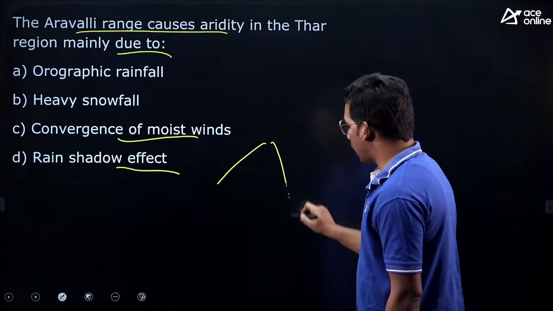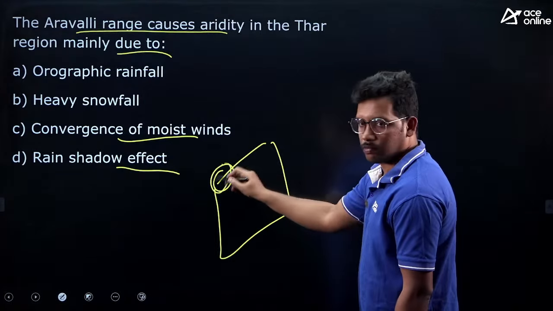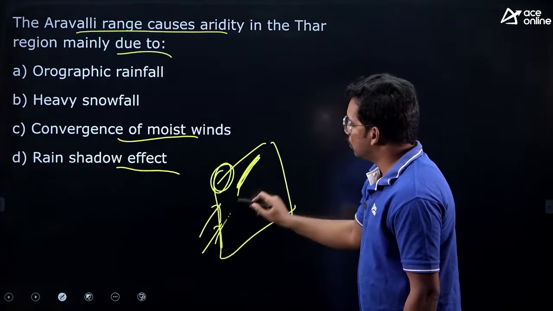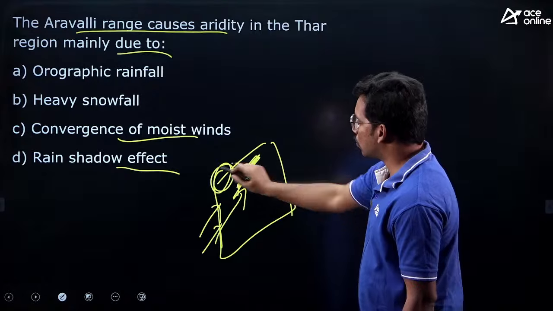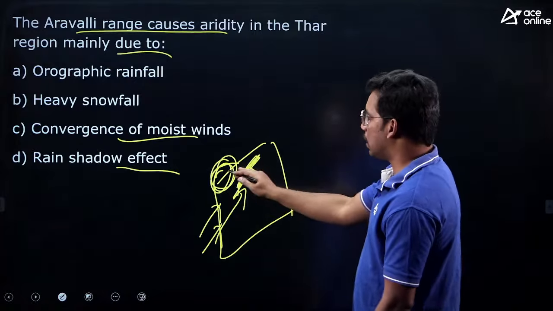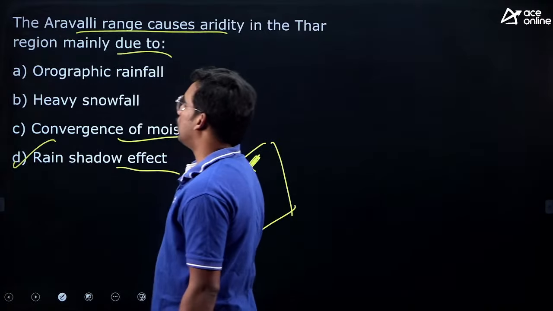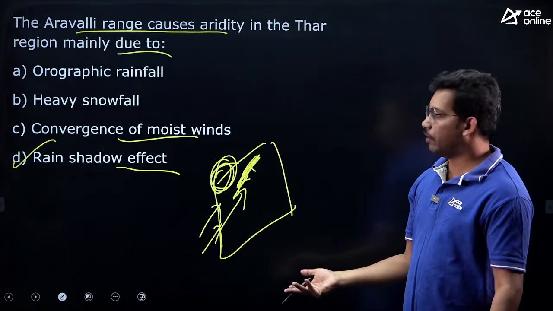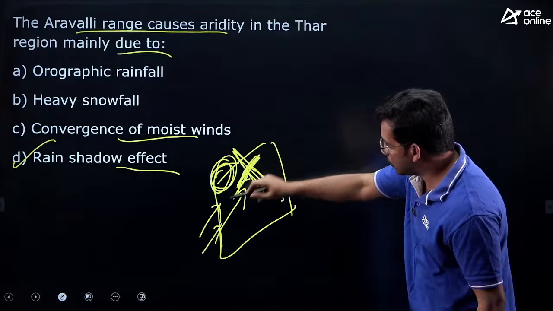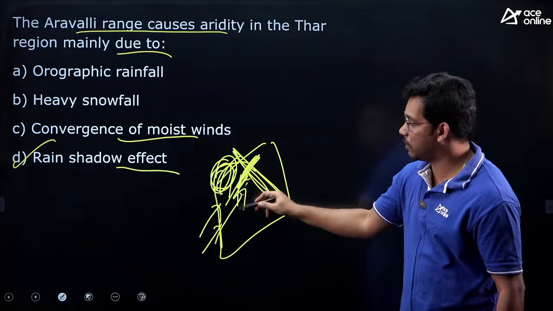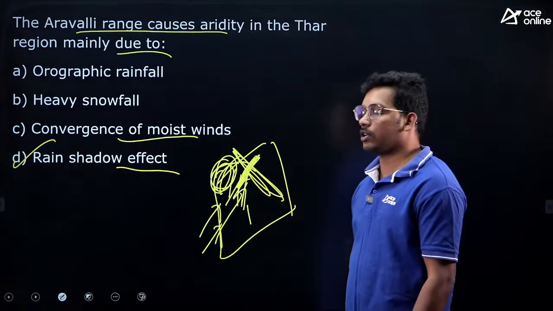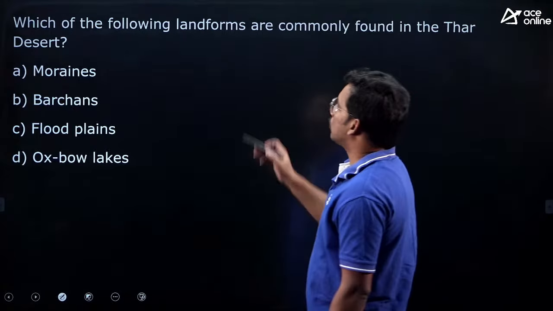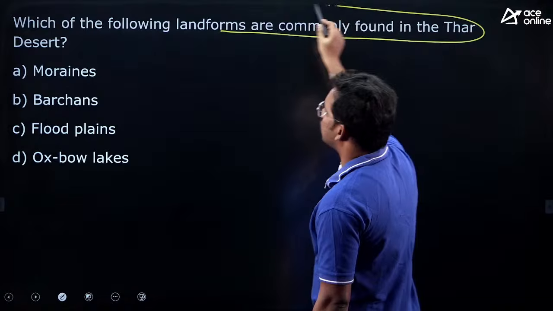If you see the India map, this is the Thar desert and the Aravallis are here. The southwest monsoon winds run parallel to the Aravallis, so the rain shadow zone is on the west side of the Aravallis. Because of that, we have aridity there, as it won't create any rainfall. If the Aravallis had been oriented like this, they might have obstructed the winds and given a lot of rainfall in this region, but they are parallel to the southwest monsoon. So the answer is D. Next one: which of the following landforms are commonly found in the Thar desert?